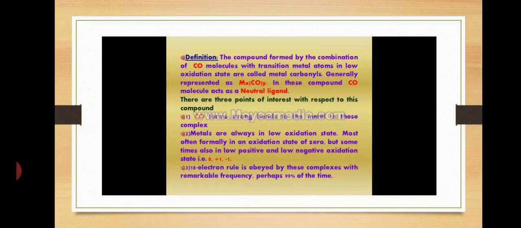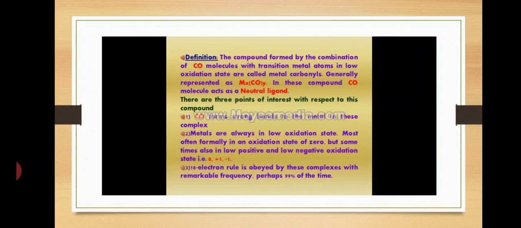In metal carbonyl complexes, metals are always in low oxidation state, most often formally in an oxidation state of 0, but sometimes also in low positive and low negative oxidation states, that is 0, +1, -1, etc. The 18 electron rule is obeyed by these complexes with remarkable frequency. These are the 3 points with respect to metal carbonyls.